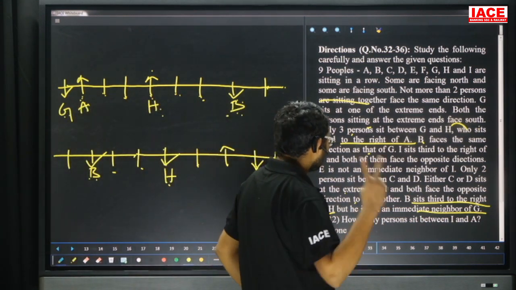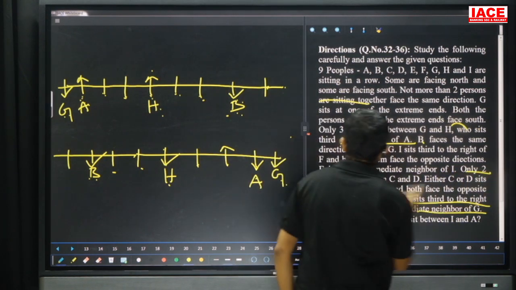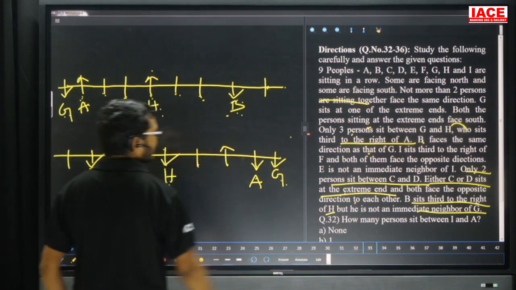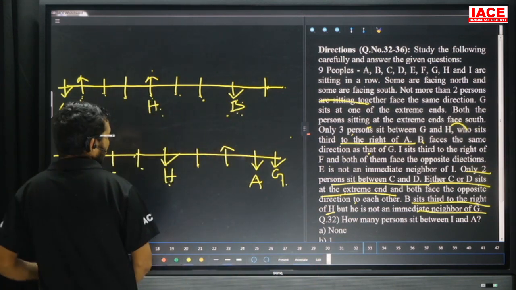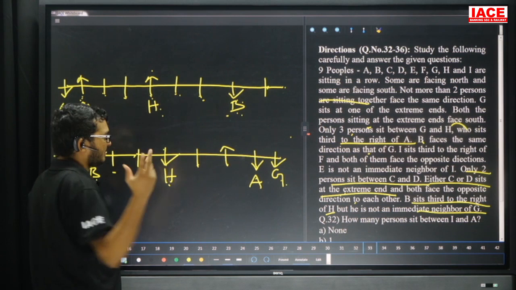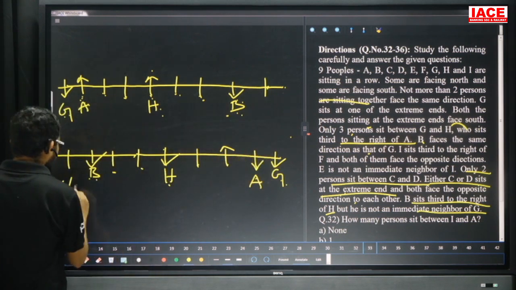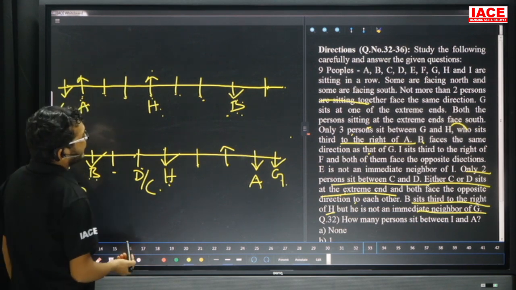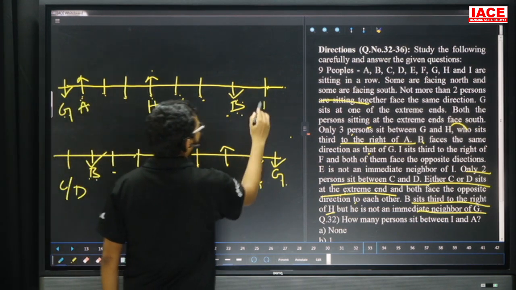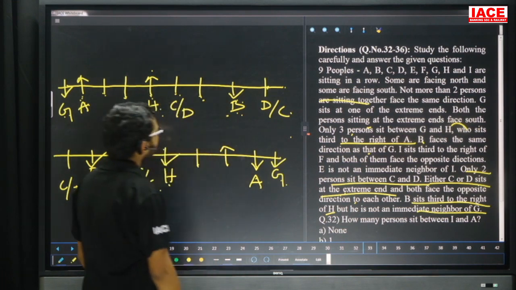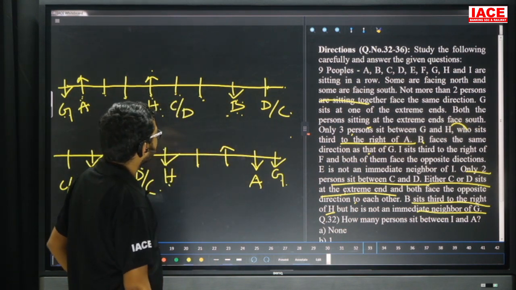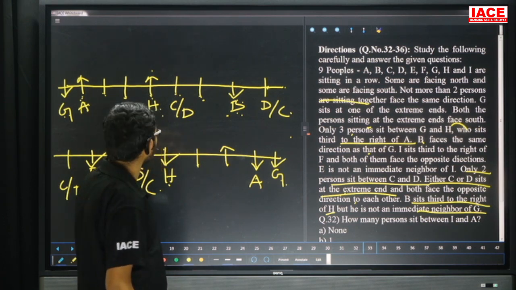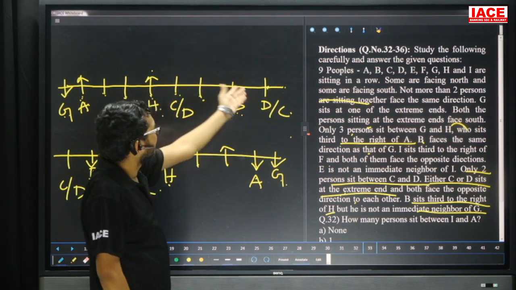Friends, here two persons sit between. Only two persons sit between C and D. Either C or D sits at the extreme end of the line, but both are facing opposite to each other. This side no chance. Now this one is what? C or D. Here D or C. So C and D are sitting at the extreme ends. So friends, if one is north, the other one is south, like that.